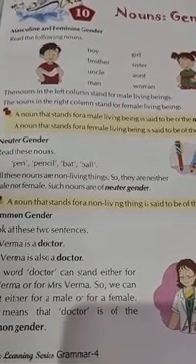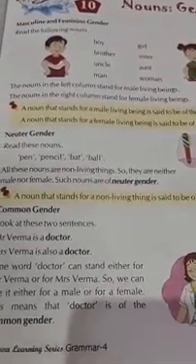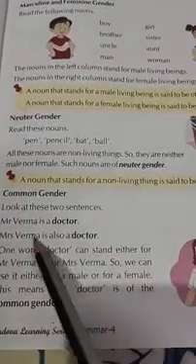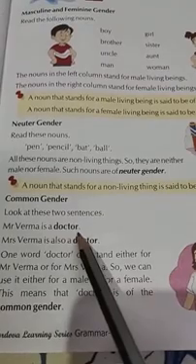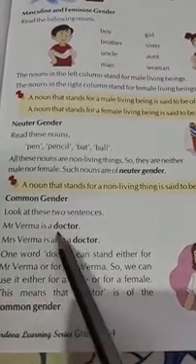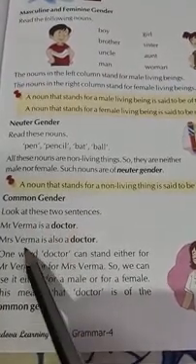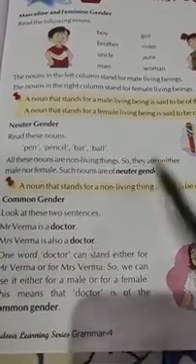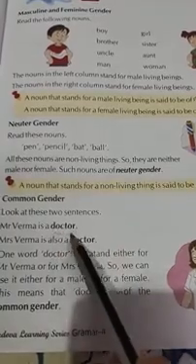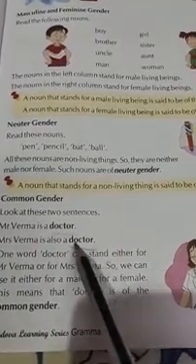Now look at these two sentences. First sentence, Mr. Verma is a doctor. Second one, Mrs. Verma is also a doctor. I am going to underline this word doctor.